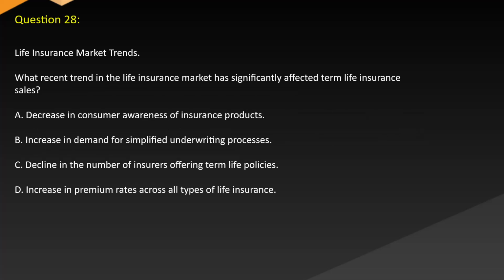Question 28. Life insurance market trends. What recent trend in the life insurance market has significantly affected term life insurance sales? A. Decrease in consumer awareness of insurance products. B. Increase in demand for simplified underwriting processes. C. Decline in the number of insurers offering term life policies. D. Increase in premium rates across all types of life insurance.